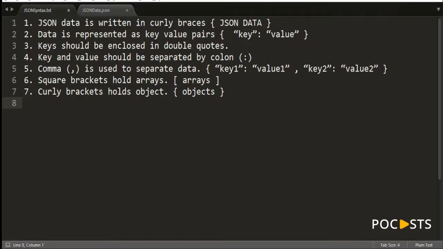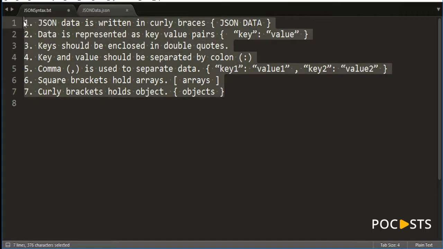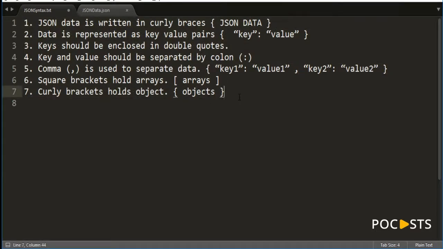Okay, so let's understand JSON syntax. Syntax generally will help you write a JSON. So when you write a JSON, you have to follow the 7 syntax rules. When you follow this, then your JSON will be well formatted, right? You can think like, these are 7 rules that are required to write a JSON depending on what data type you're writing, right? Let me go through one by one, then we'll simultaneously write the JSON.